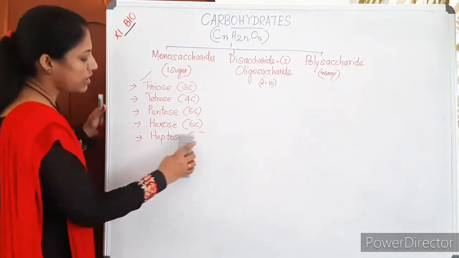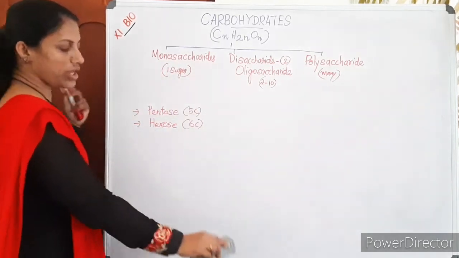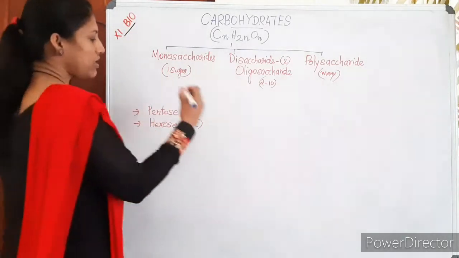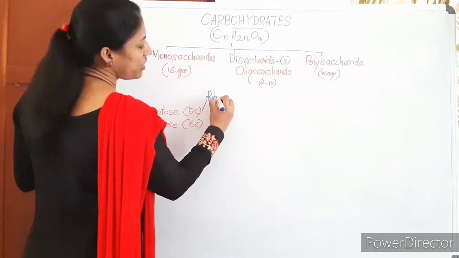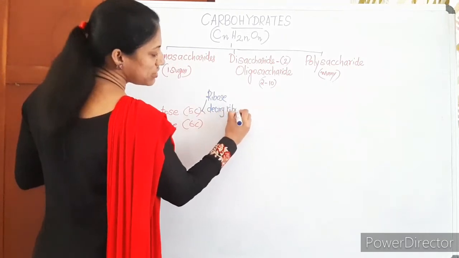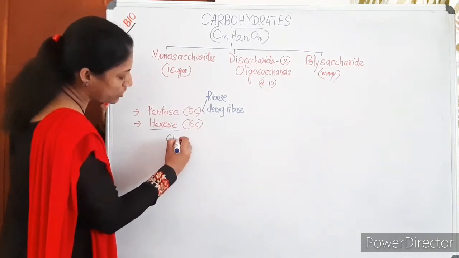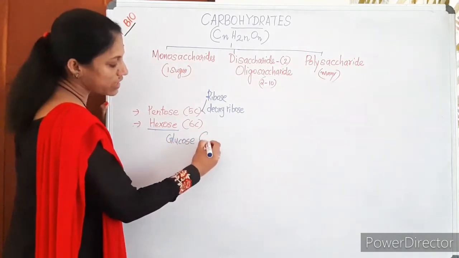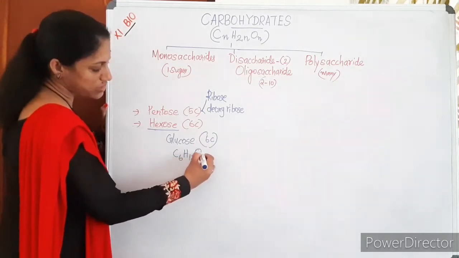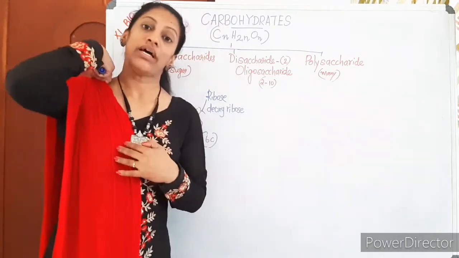Among these, the pentose sugar you are familiar with, and you have studied the structure of ribose and deoxyribose, right? Remember? Examples for pentose sugar. And hexose sugar, you are very familiar, it is glucose. Glucose is a hexose sugar, you know that. Glucose formula also you know, C6H12O6. So glucose is an example of a 6 carbon sugar, hexose sugar.